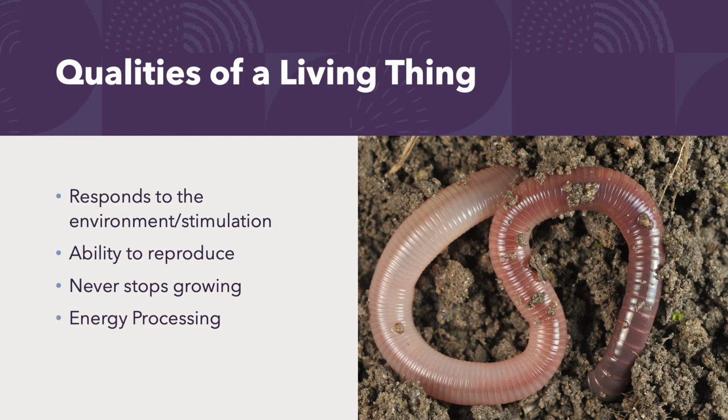So living things generally respond to their environment. For a worm, if you poke it, it'll squirm around. But if you poke a tree, it's not going to squirm, but it still responds to the environment. A tree will die if it doesn't have sunlight or water from the environment. Living things have the ability to reproduce and make babies. They never stop growing, and they are energy processors, so they have lots of energy.